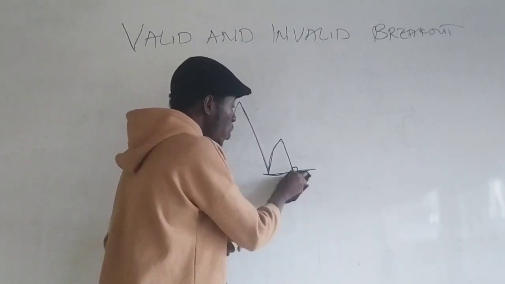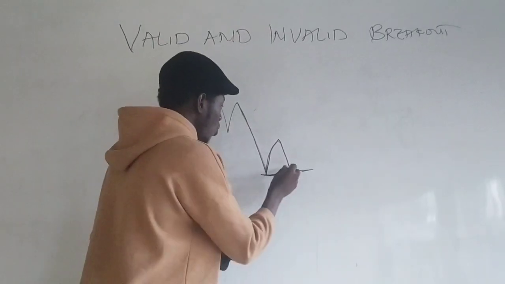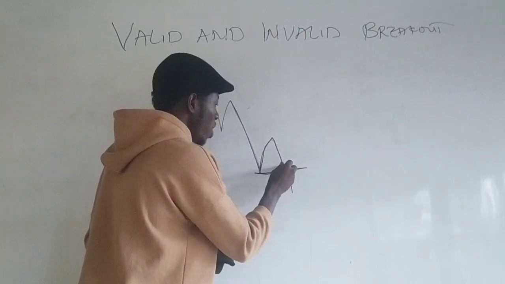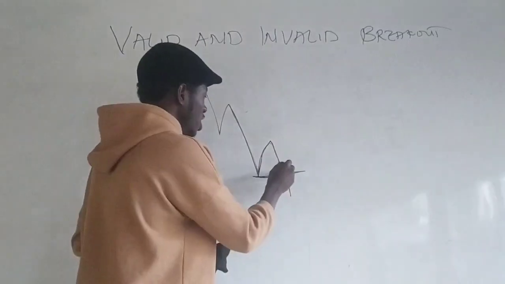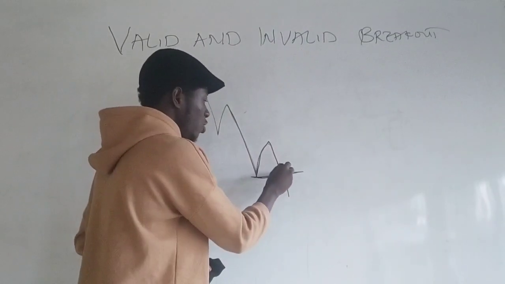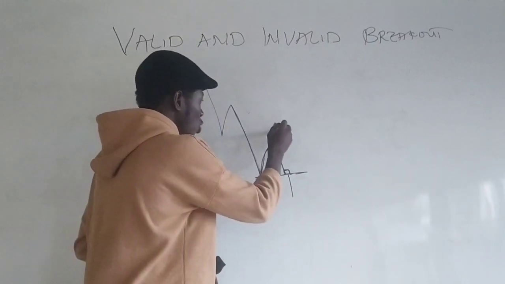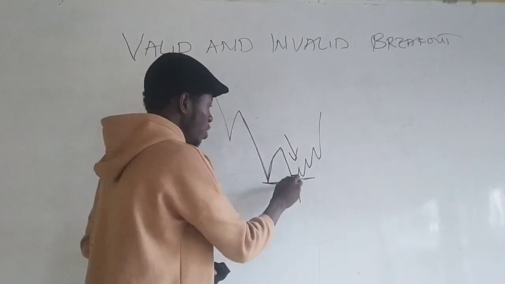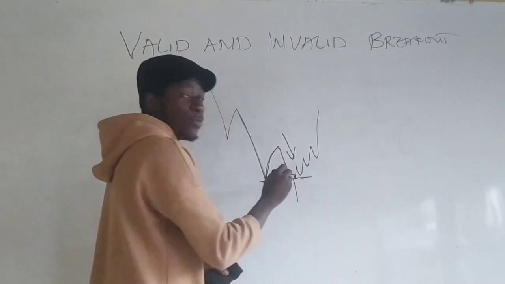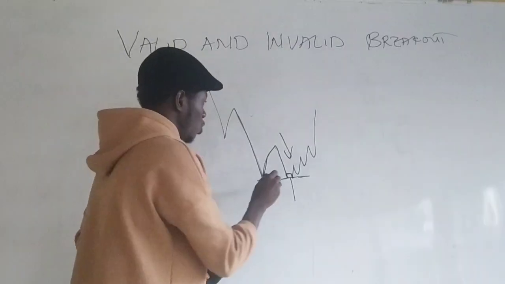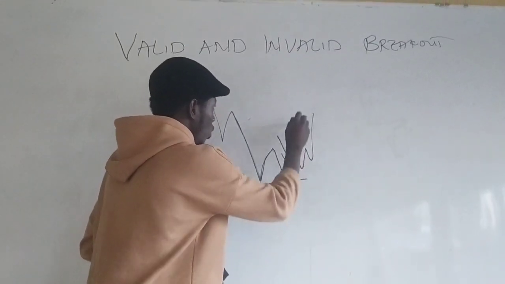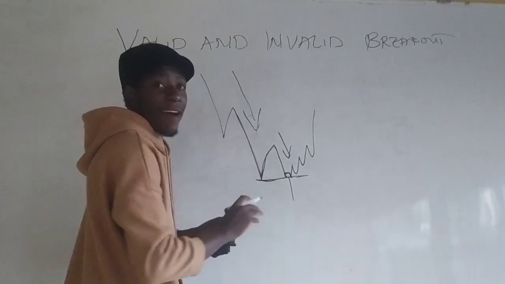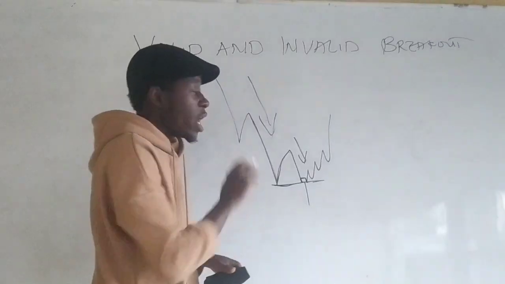But in a scenario where we don't see that, or rather we see a candlestick close and we see the wick pull back and then price goes to close back in the range, it signifies buying strength. Instead of looking for the market to continue trading down, we want to start looking for candlestick confirmation showing this rejection, which is more like an invalid breakout. Then we start looking for buying momentum that is against the trend. It shows that the trend might likely have ended because of this breakout.